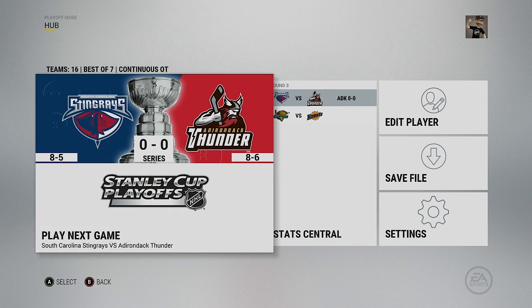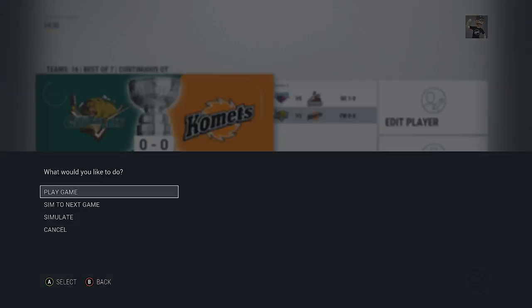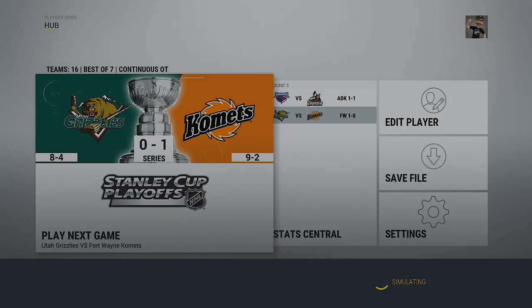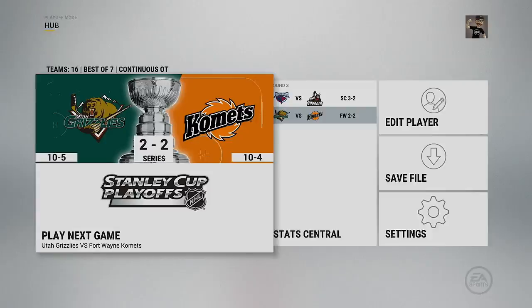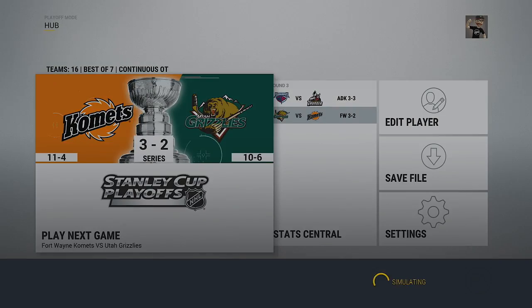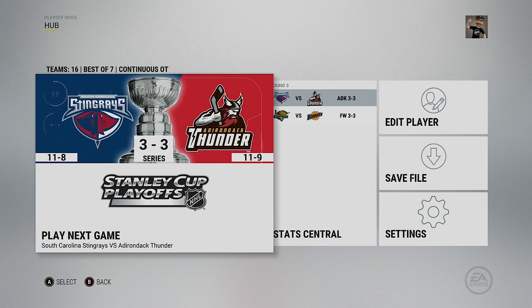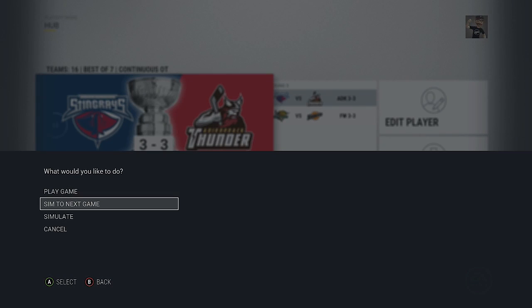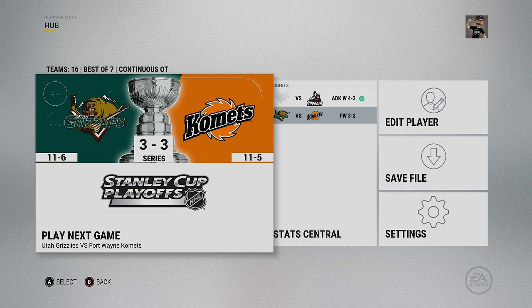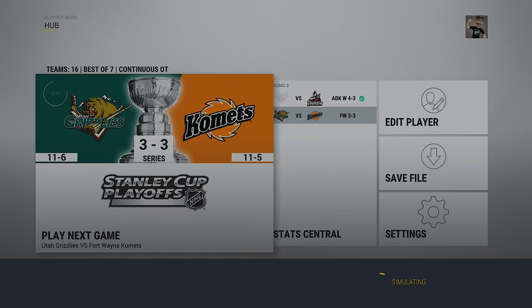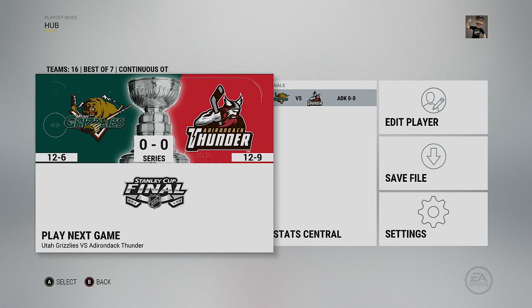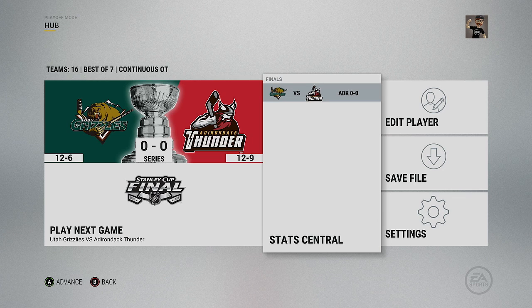Alright, let's see who's moving on to the Kelly Cup Finals. Okay, guys, so both series are going to a Game 7. Let's see who's going to pull out the big W in both series. Adirondack will take it in Game 7, and they will go up against the Utah Grizzlies in the Kelly Cup Finals. So, Utah versus Adirondack. Very interesting matchup. Let's take a look at the stats and see who the top point getters are.